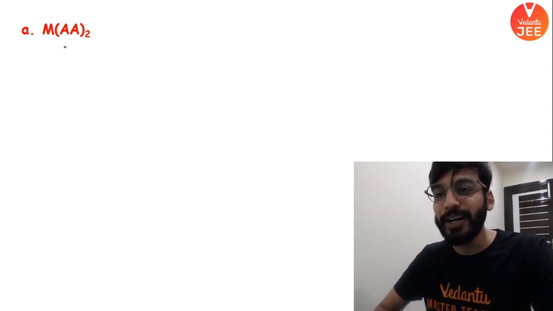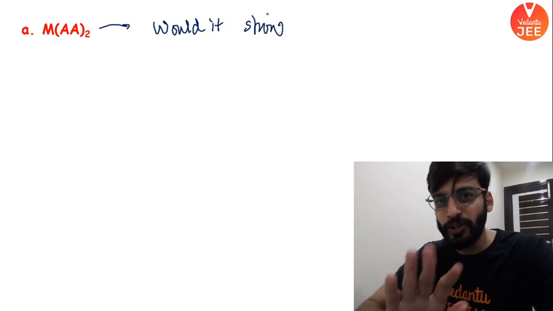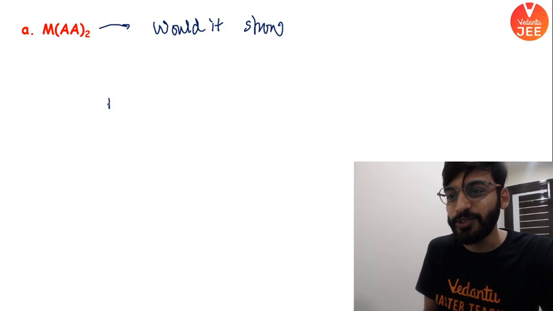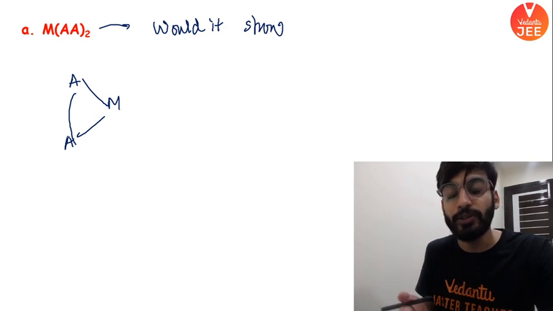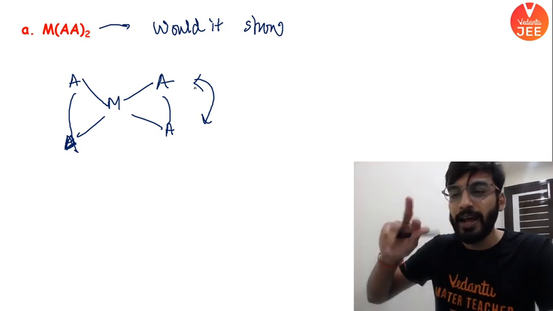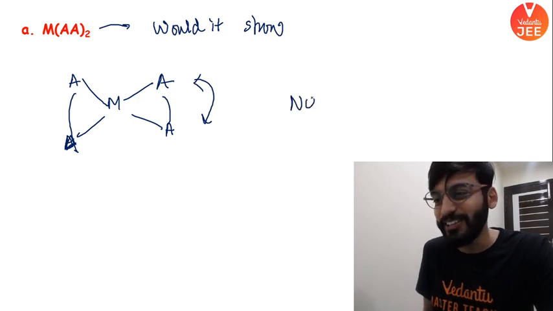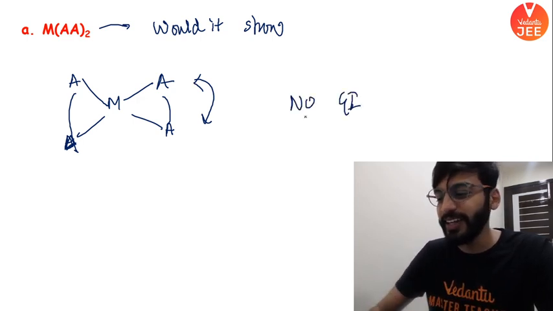So first category it's coming up. I would like each and every one of you to tell me, would it show GI? Hold on to your answers. Let me give it now. Okay, check this out. So metal ion. This is your one bidentate ligand. It is going to make two bonds with the metal ion. Boys and girls, if I flip the position of A, would it make any difference? No. Again, you will say no GI. So in this category, you are not getting any GI.